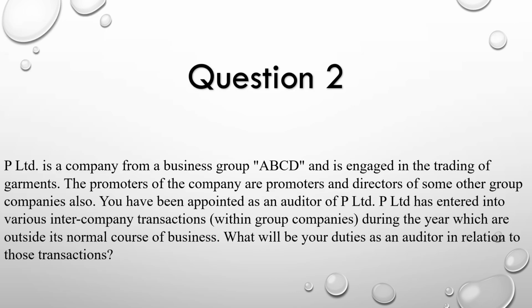Question number 2: P Limited is a company from a business group ABCD and is engaged in trading of garments. The promoters of the company are promoters and directors of some other group of companies also. You have been appointed as an auditor of P Limited. P Limited has entered into various intercompany transactions within group companies during the year which are outside its normal course of business. What will be your duties as an auditor in relation to those transactions?